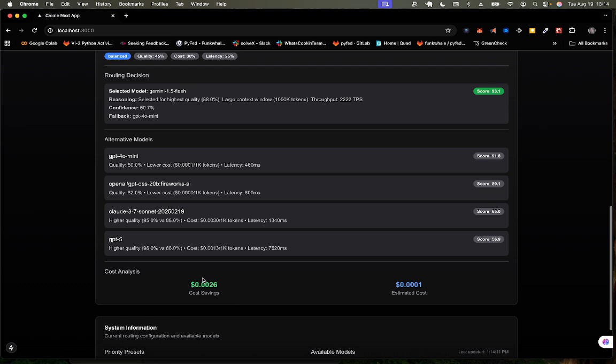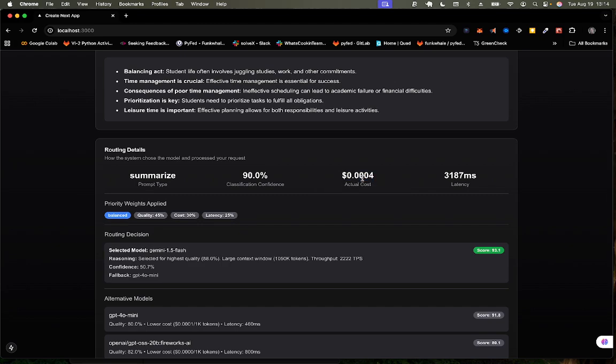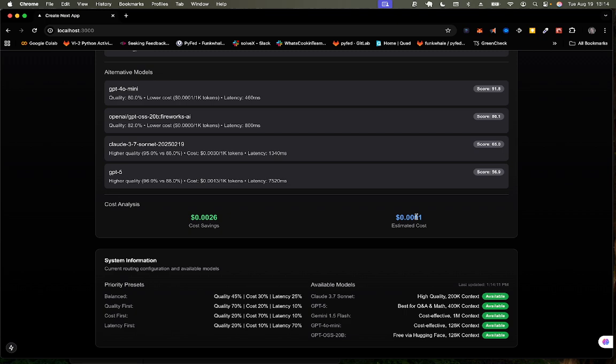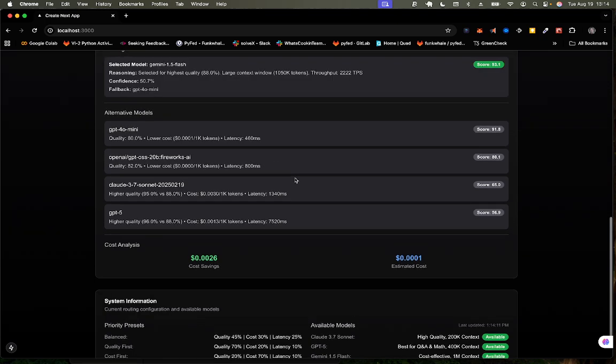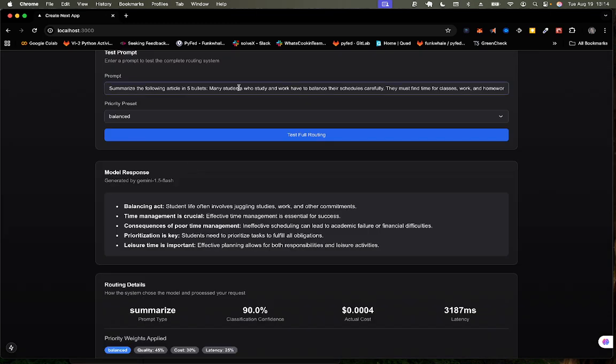We actually saved costs. You can see we saved. This is what we used, this is the actual cost we used. This is the estimate cost, and this is how much we saved. So you can see the scores. Gemini is doing well. Let me just do one more test.